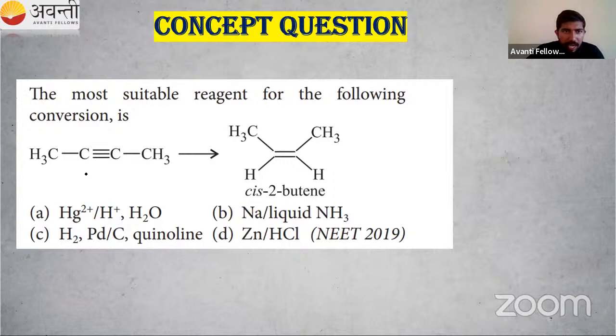Read it. The most suitable reagent for the following conversion. So I have an alkyne, and we have to fill in the blanks. What is used here? A cis product is obtained. For a cis alkene, which reagent do I have to use? Is this one? No. This one: H2, palladium, charcoal, then poison, quinoline. So this is the correct answer for you.